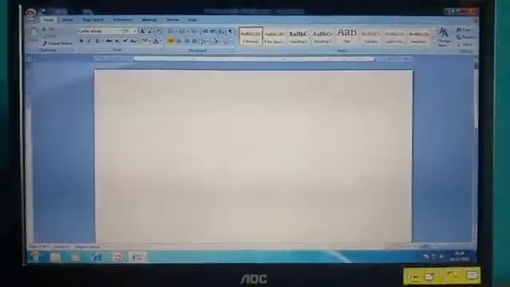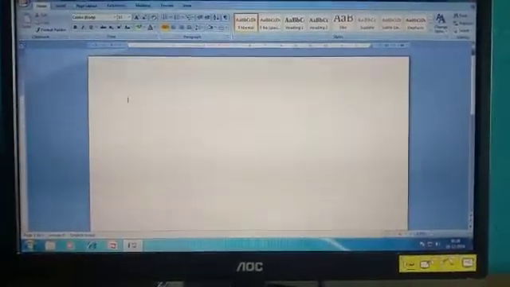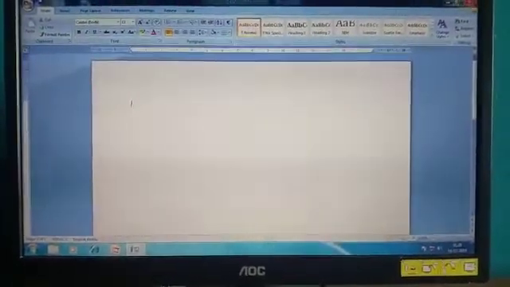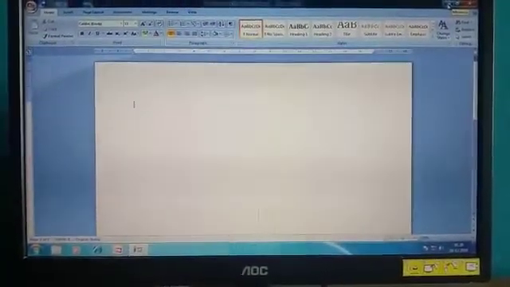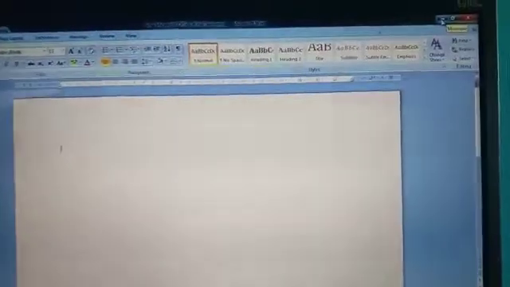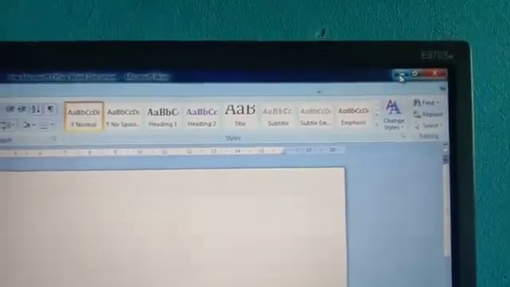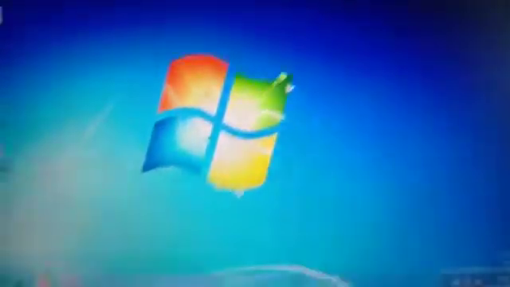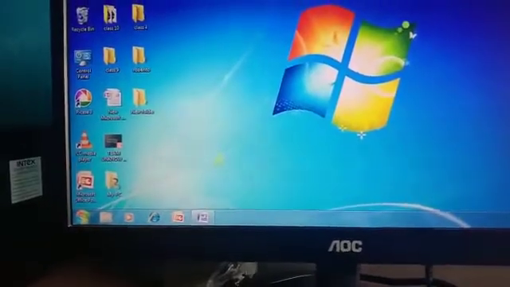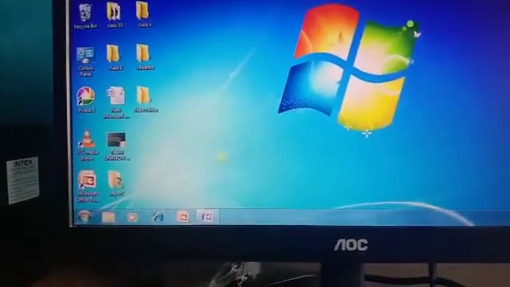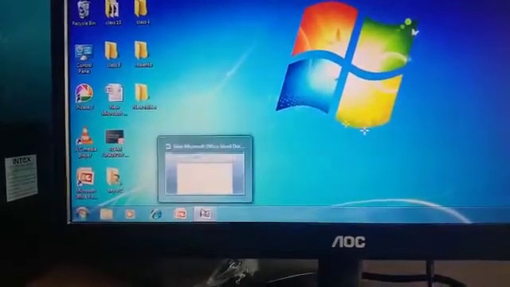This is the minimize button, this is the maximize button, and this is the close button. First we'll discuss the minimize button. To minimize this, left click it, and now it appears on the taskbar. To bring it back to normal, left click it, now it comes to normal.